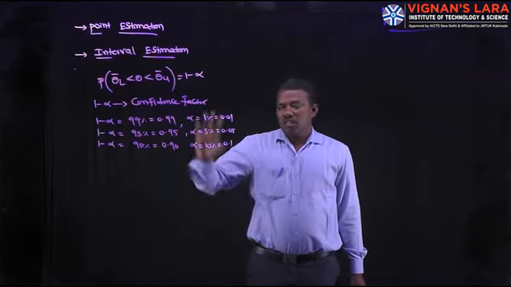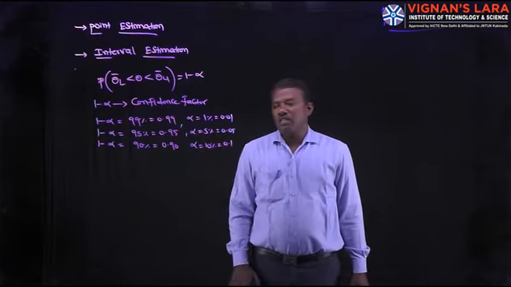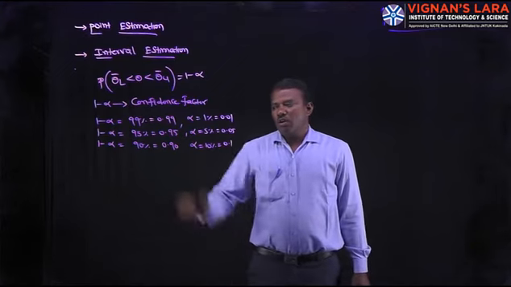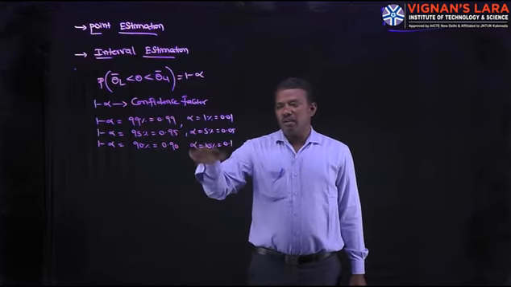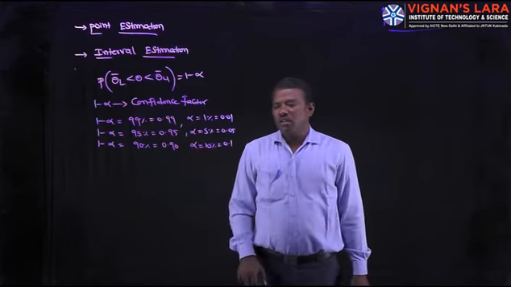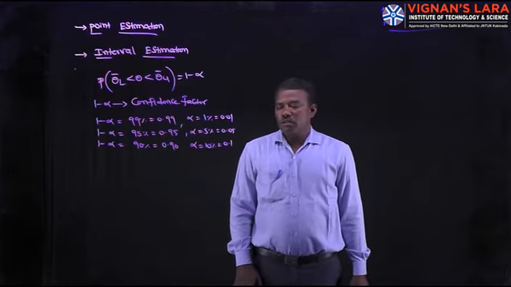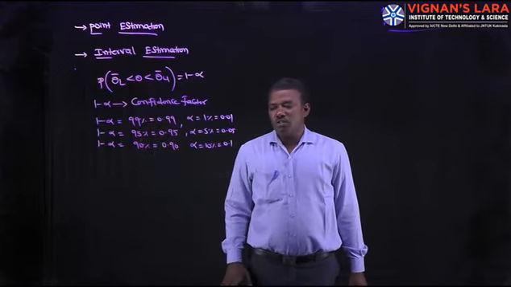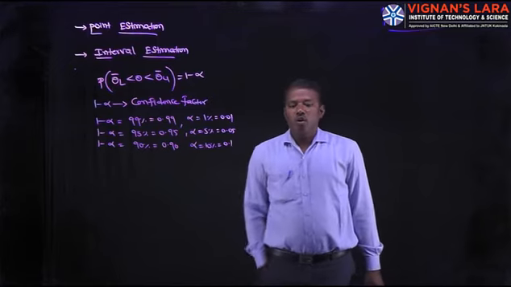If 1 minus alpha is 99%, that is 0.99, alpha is 1%, that is 0.01. It is called high precision. If 1 minus alpha is 95%, that equals 0.95, the remaining 5% is the alpha, that is 0.05, and it is called moderate precision. If 1 minus alpha is 90%, that is 0.90, so alpha is 10%, that equals 0.1. This is called low precision.